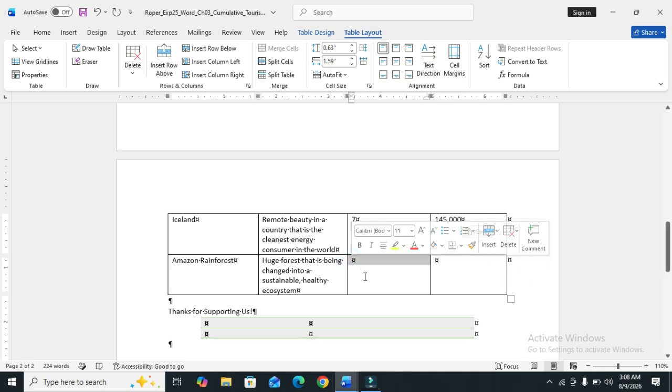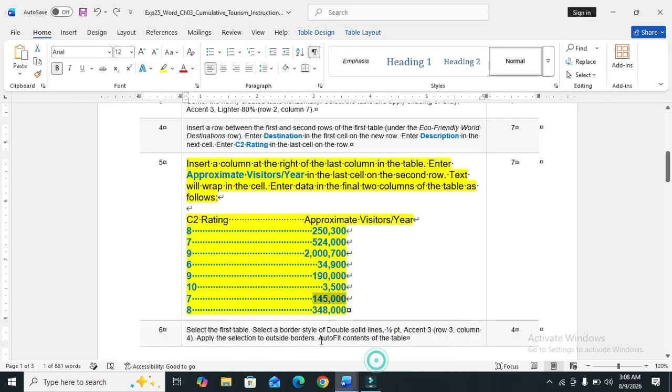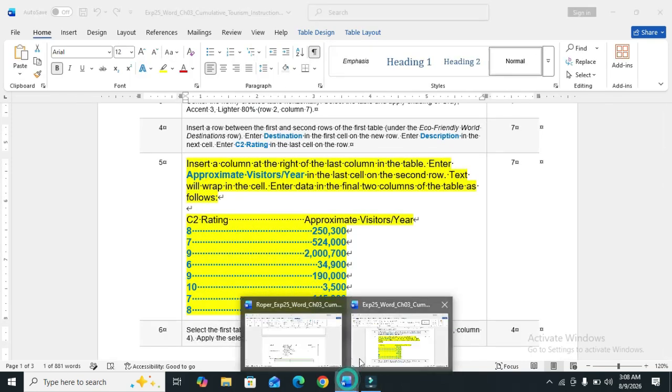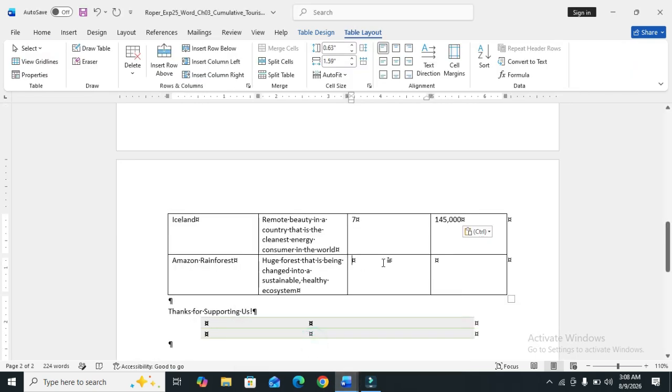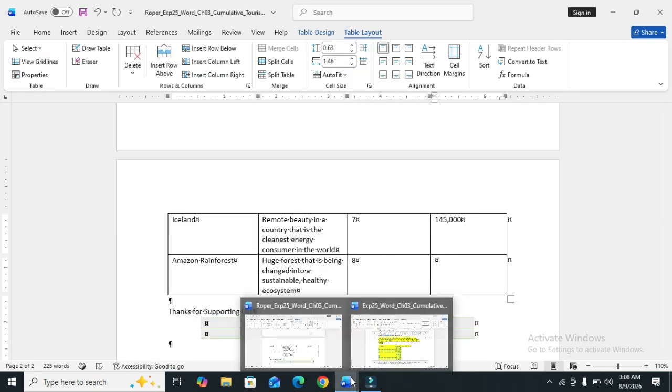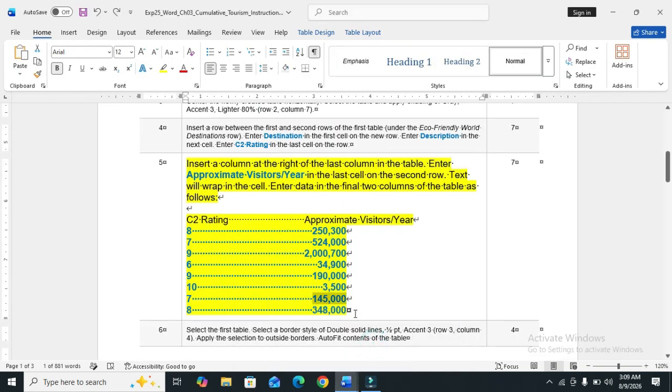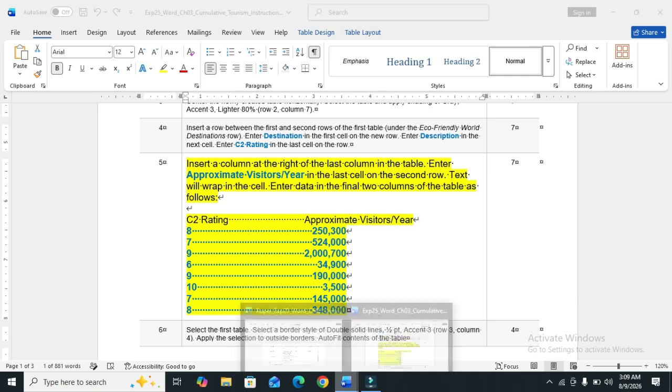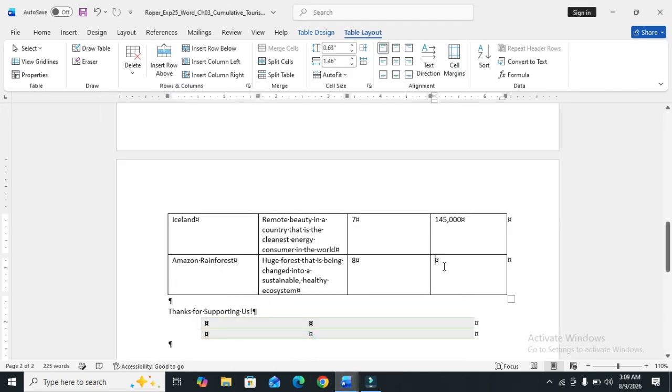And next is 8. So we write the 8, press tab and copy the text and also paste it.